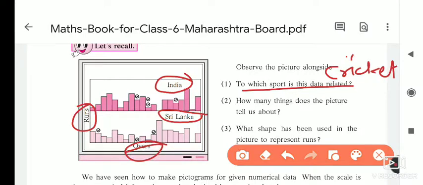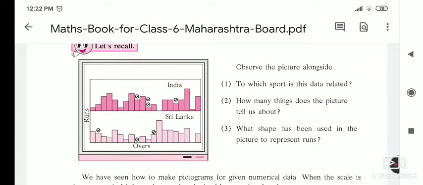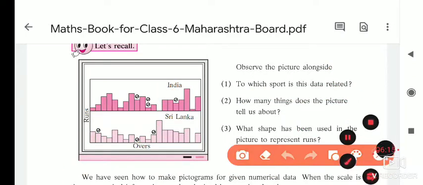Now, how many things does the picture tell about? The picture tells about runs and overs. Two things. What shape has been used in the picture to represent the runs? Rectangular boxes are used.